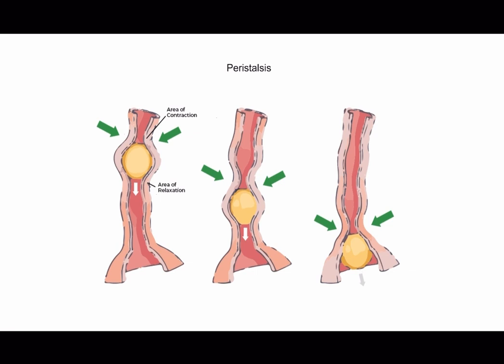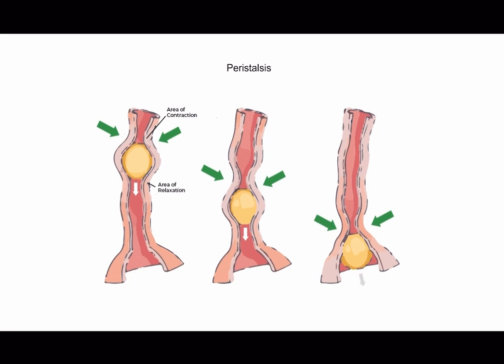And now moving on to the movement of food. So peristalsis is a coordinated muscular movement that occurs in the digestive tract, specifically in the esophagus, stomach, small intestines, and large intestines. It plays a crucial role in propelling food with other substances through the digestive tract. Peristalsis is characterized by rhythmic contractions and relaxations of the smooth muscles that line the walls of the digestive organs. These muscular contractions create a wave-like motion that moves the contents of the digestive tract forward.